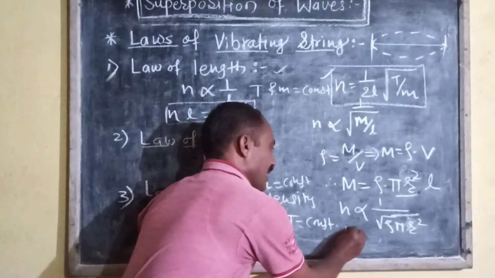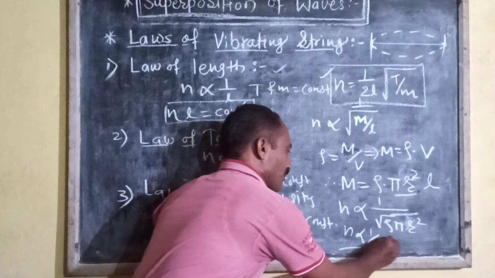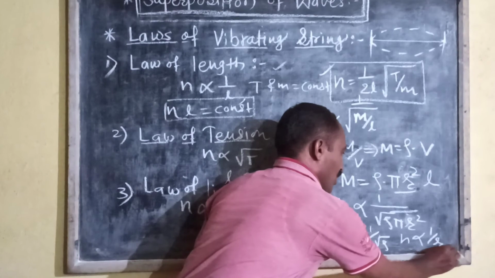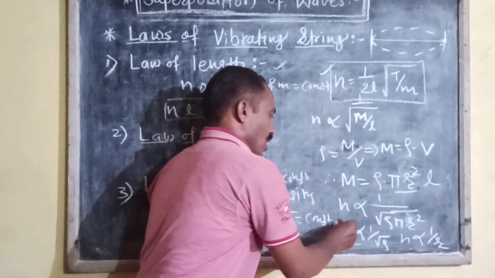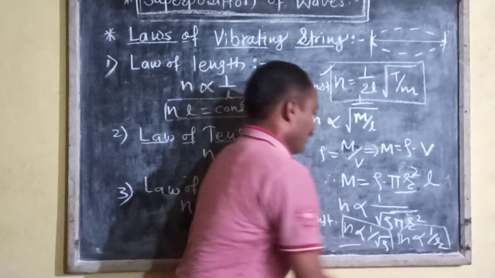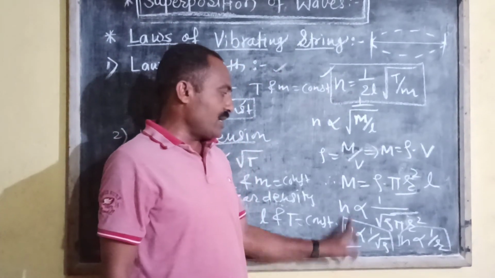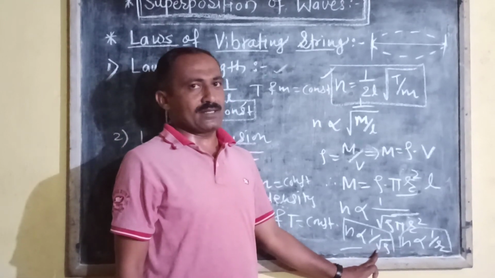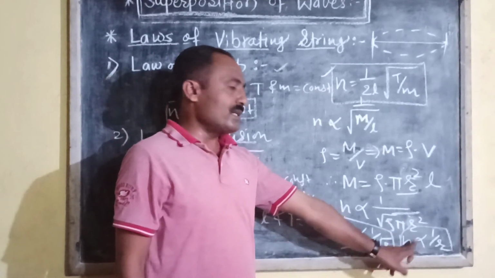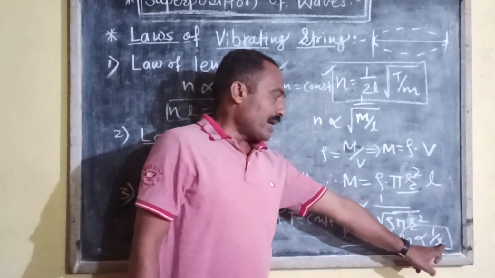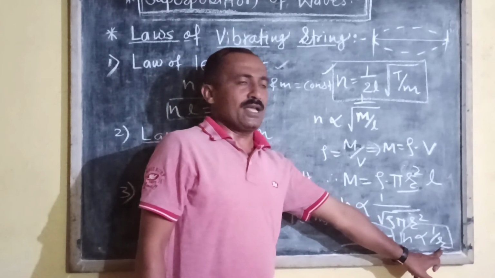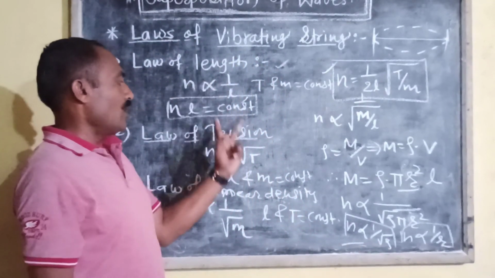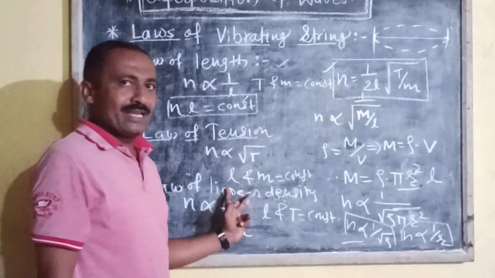That is, n is inversely proportional to the square root of density and n is inversely proportional to 1 upon r. That means these are two more laws: the fundamental frequency of vibration is inversely proportional to the square root of the density of the wire, and n is inversely proportional to the radius of the wire or stretched string. These are the laws associated with the wire, that is the law of length, law of tension and law of linear density.